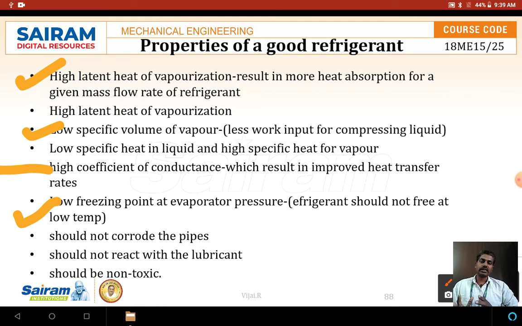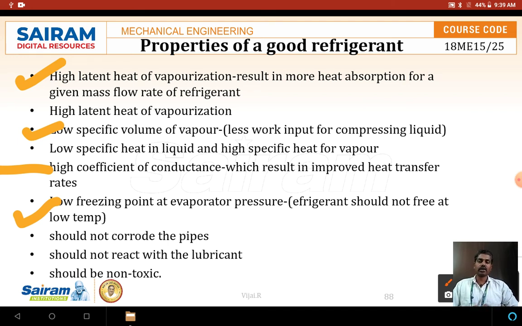Even though the water you keep inside the refrigerator becomes ice, the refrigerant medium which is taking the heat should not freeze, and should not corrode the pipes, because the refrigerant passes through the pipes. If the pipe corrodes, leakage of refrigerant may occur, which may be dangerous. It should also not react with the lubricant.